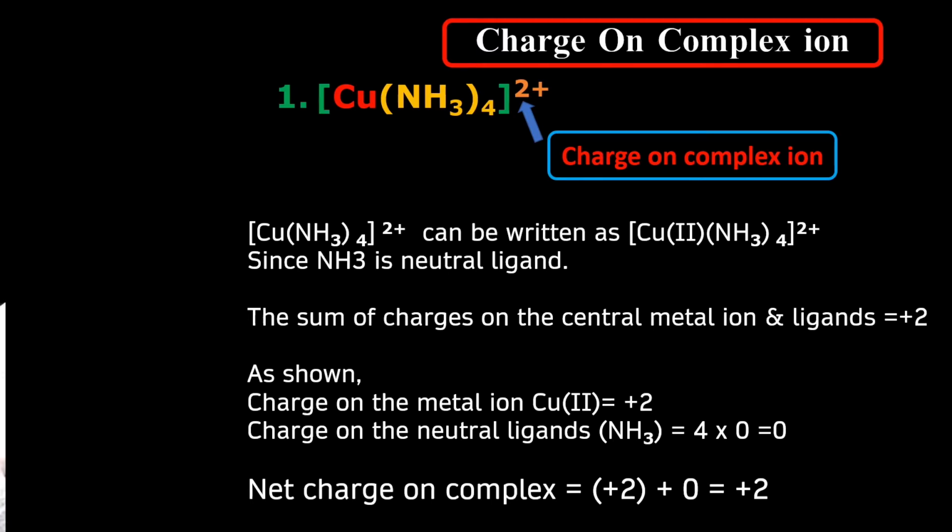Now let us consider the explanation regarding this example. Here ammonia is a neutral molecule, hence we can easily calculate the oxidation number of the copper, which is equal to +2.